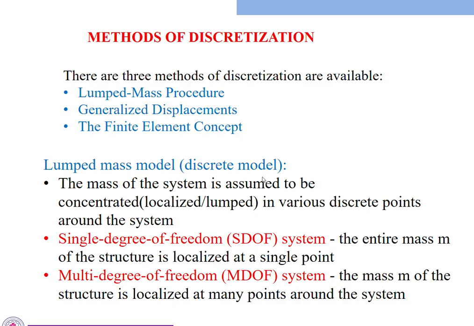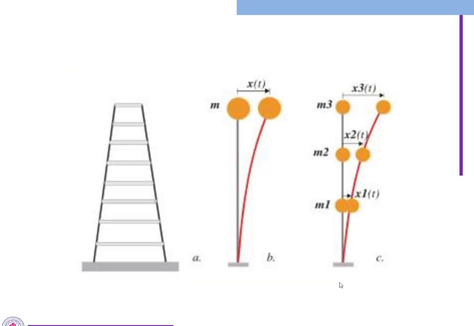We can also define the mass as a multi degree of freedom system. We can discretize the total mass into different parts, and assign each part a mass component m1, m2, m3 and so on.